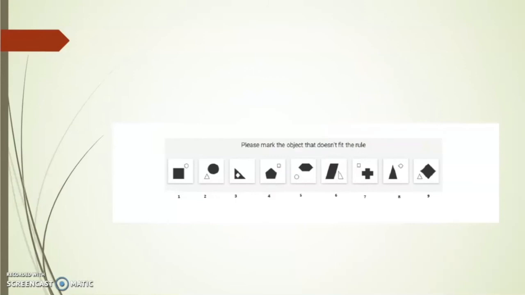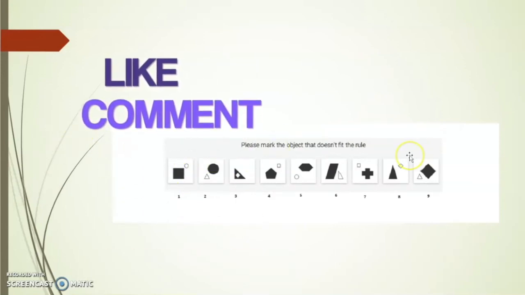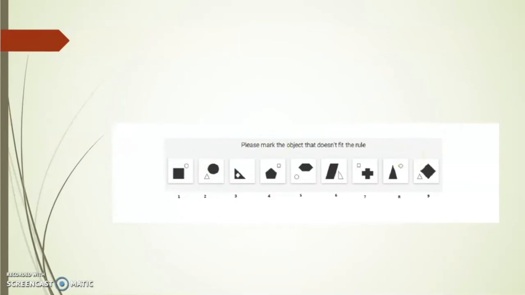So if you observe over here, what happens? There are 9 symbols. You are supposed to find out what the odd man out is. Whichever is not following the pattern, that is the odd man out. See, every time I have a bigger, darker diagram and a smaller, lighter diagram outside. Bigger, darker diagram and a smaller, lighter diagram outside. And the same thing for the remaining ones as well, except the third one. If you observe the third one, the lighter diagram is inside the bigger, darker diagram. So this is the odd man out. So in this way, you need to find the odd man outs.